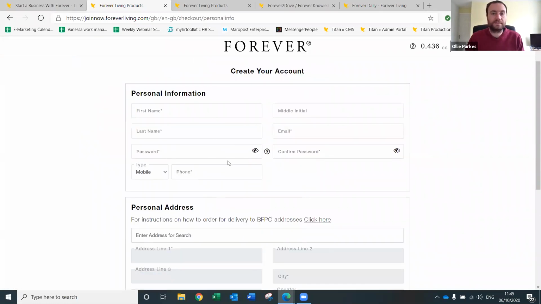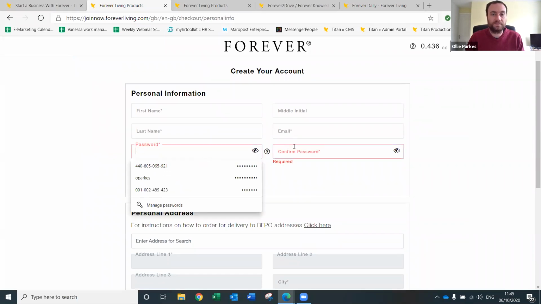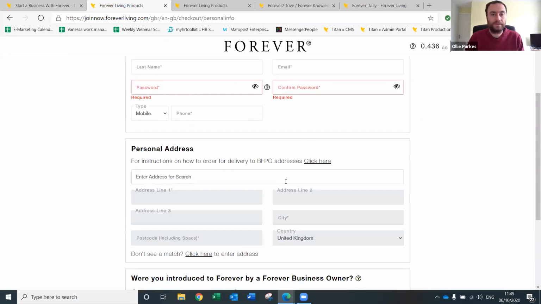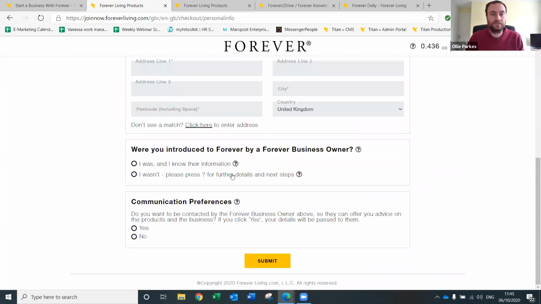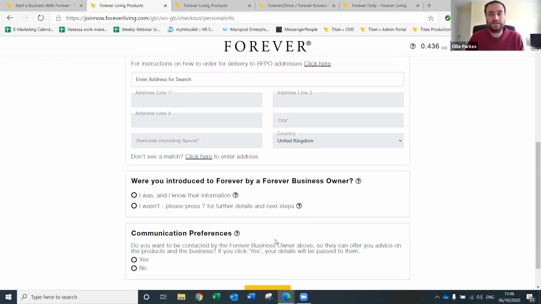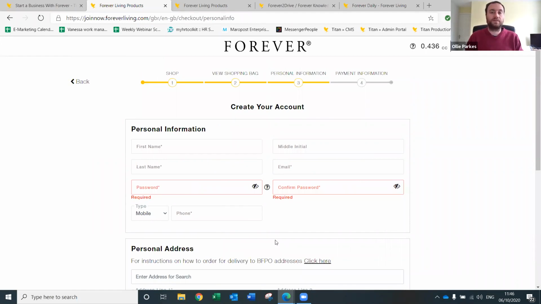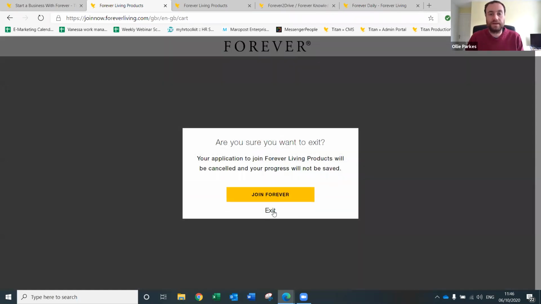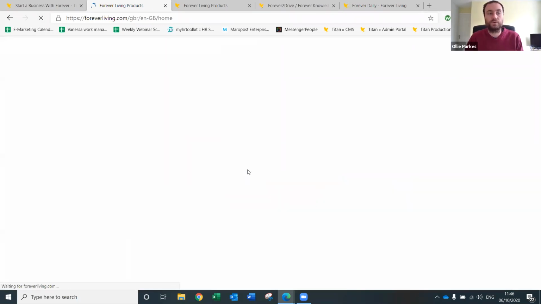Then you create your account exactly the same way. As I was saying, the password is here. This is where you'd set up the password for your account. Your phone number, your personal address, who you were introduced to Forever by, and then your communication preferences down the bottom there as well. Submit, and then in exactly the same way as the Forever business owner, you get an email that says welcome to the Forever family. Here's your ID. You set up your password during the sign-up process, so that's the password you'd need, and that's as simple as it is now to sign up as a Forever preferred customer or a business owner.